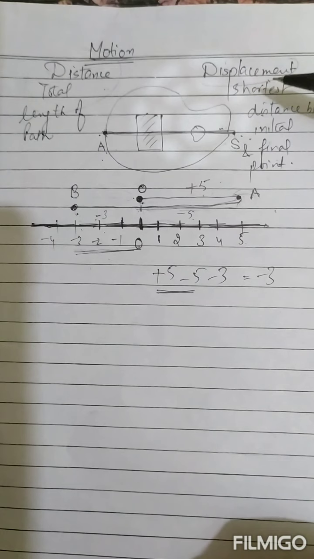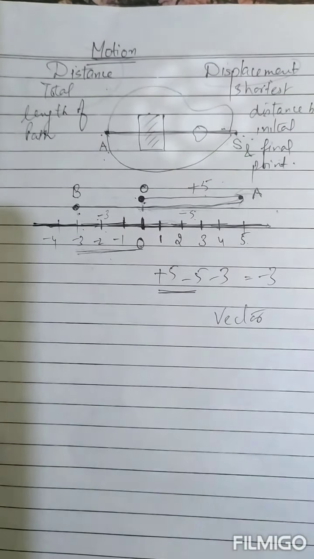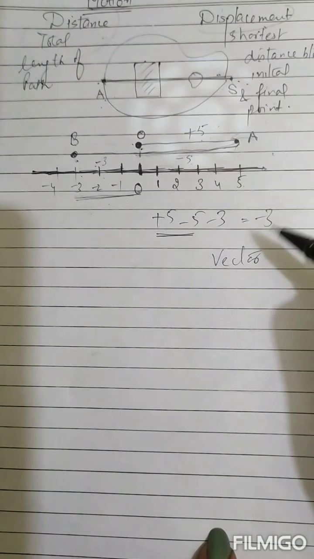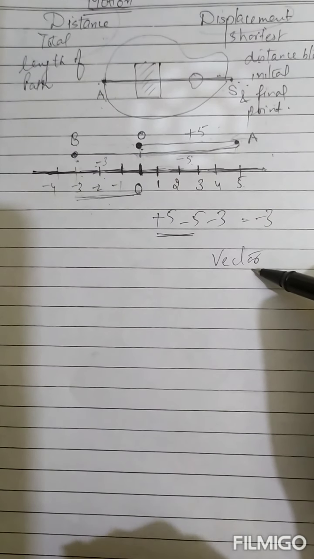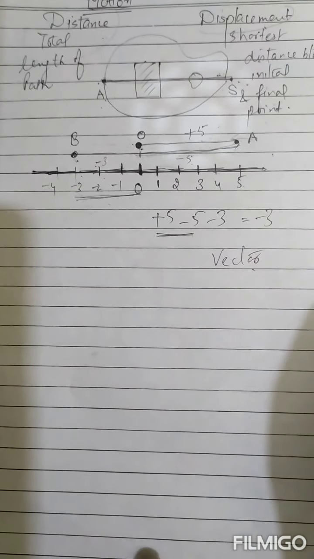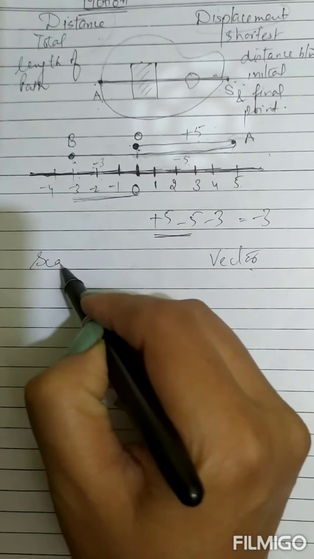That is why displacement is also called a vector quantity. Displacement is a vector while distance is a scalar quantity. Now why is it a vector quantity? Because it has magnitude as well as direction. Now what is the meaning of the word magnitude? Magnitude means value. But distance has just magnitude, so it is a scalar quantity.